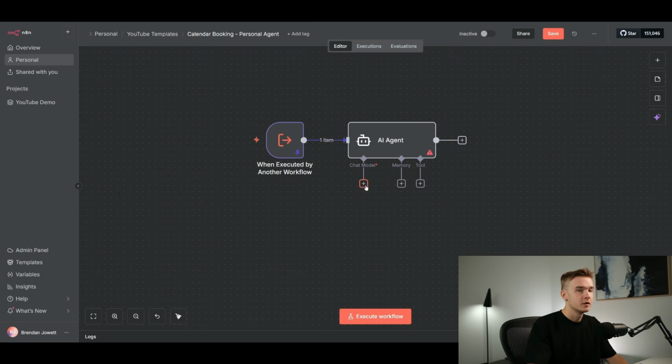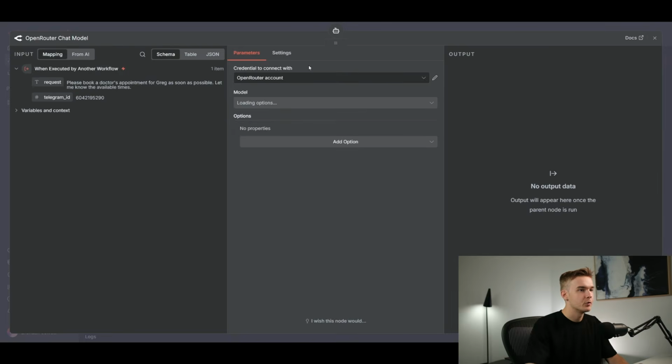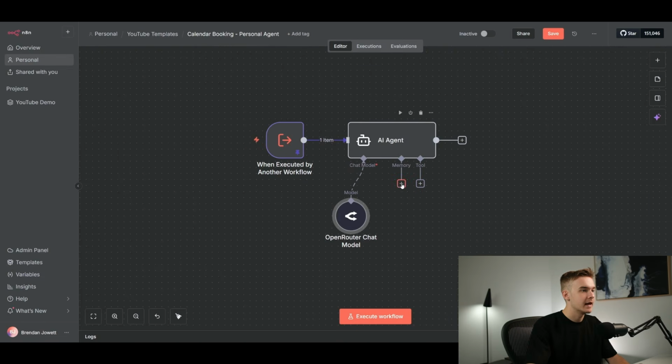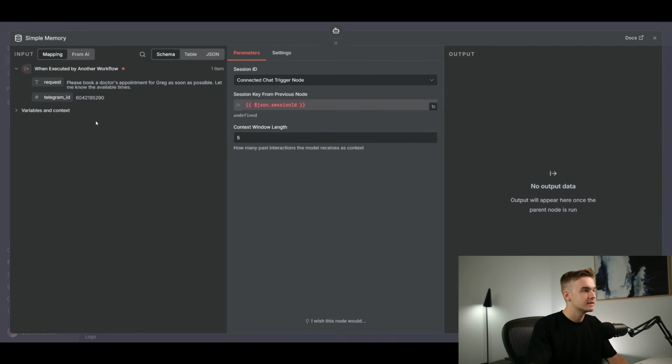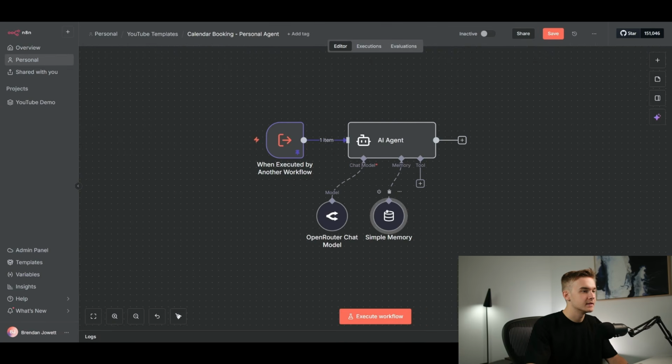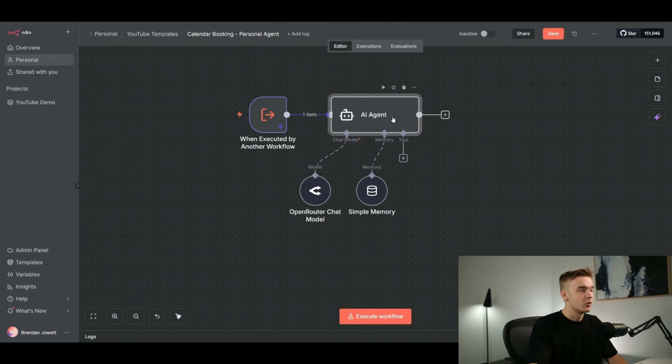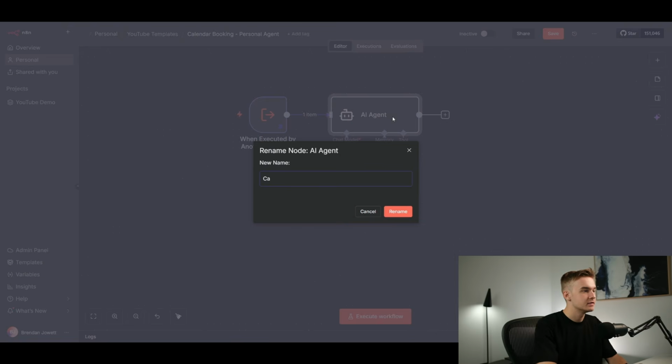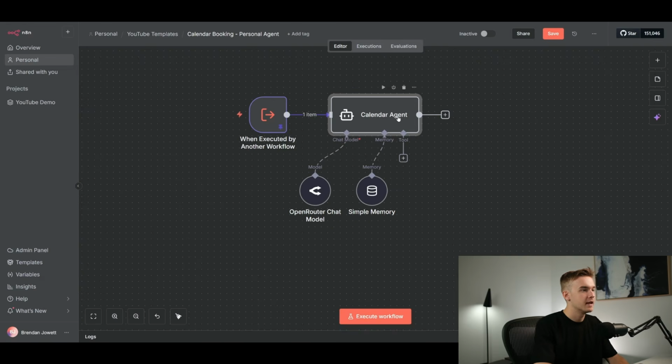Perfect. So we'll just add a chat model once again, OpenRouter as always. We're then going to be adding in our memory, simple memory. This is then going to be coming from our Telegram ID. So define below, Telegram ID as the key, all good to go once again, like we did it before. I'll rename this agent the calendar agent just to make it super nice for our naming convention.